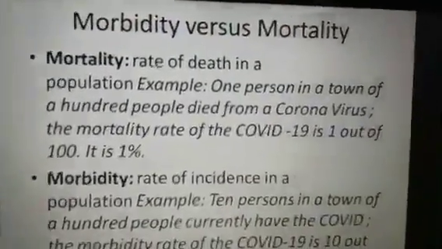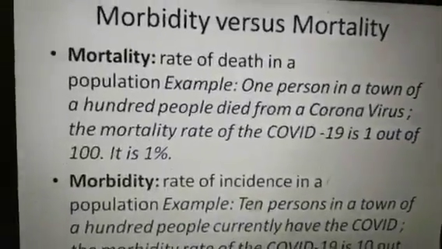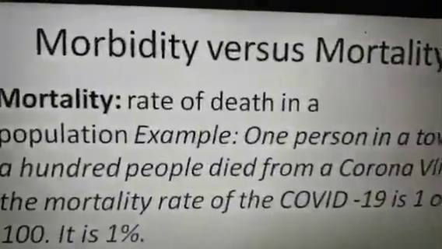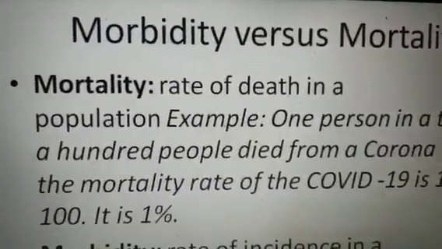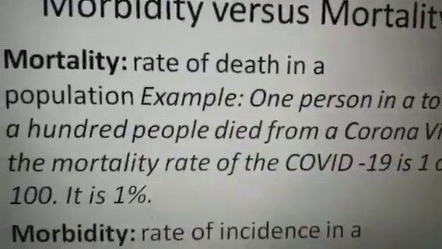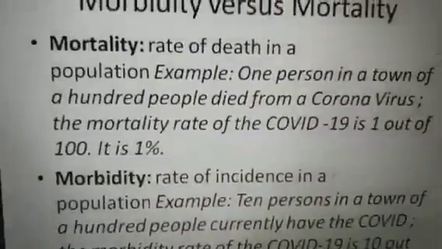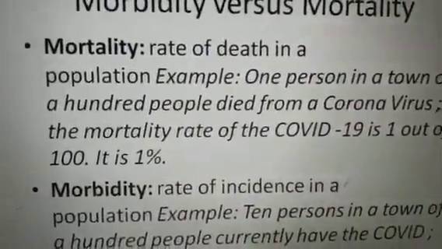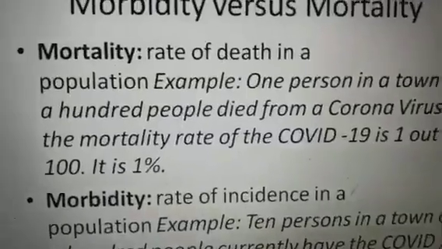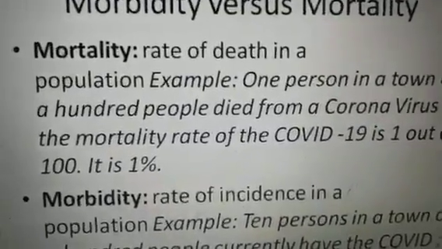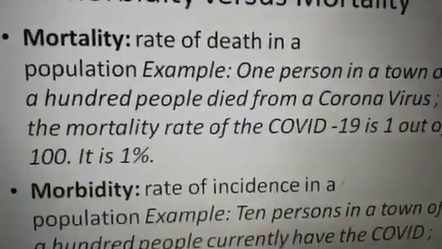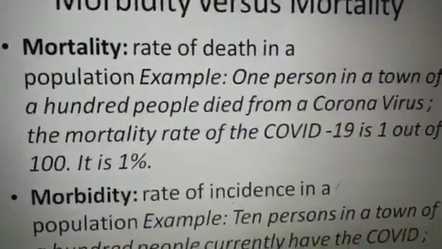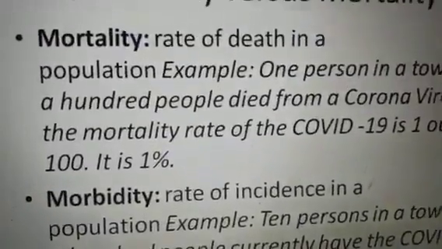Okay, and here again we have to distinguish between morbidity and mortality. You have to also learn what you mean by morbidity. Already I told you mortality, and nowadays in the era of COVID-19 everyone is talking about COVID-19 deaths. For example, if one person in a town of 100 people died from coronavirus, then the mortality rate of COVID-19 is 1 out of 100, and that is 1%.